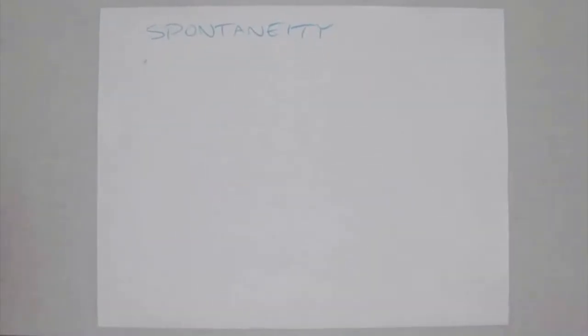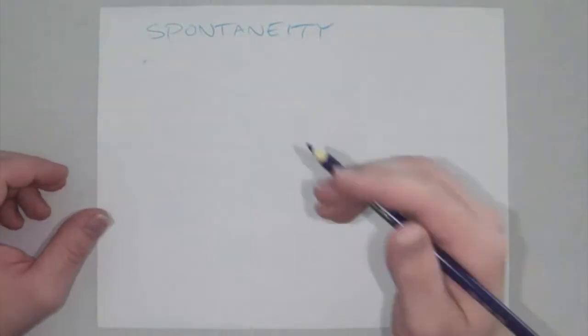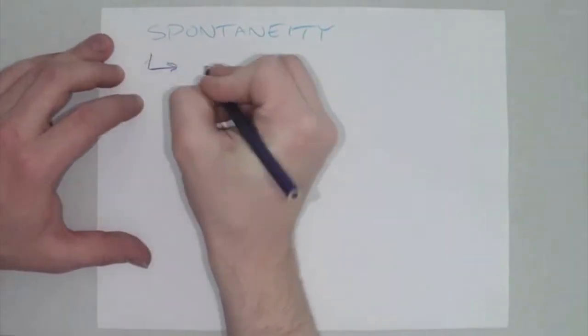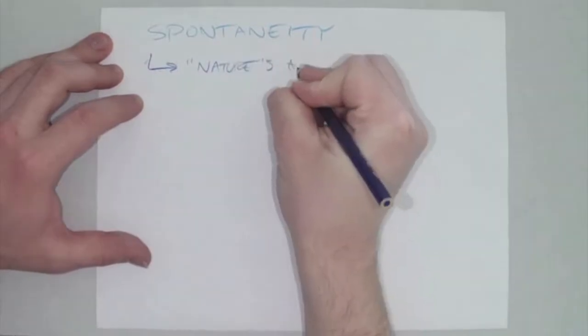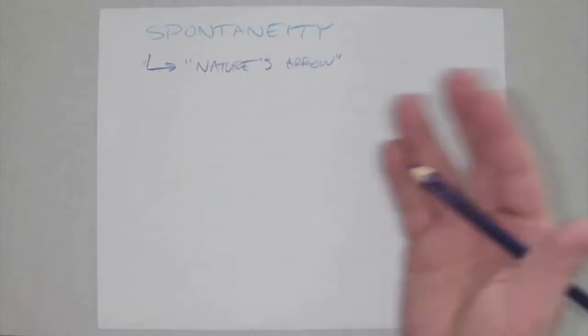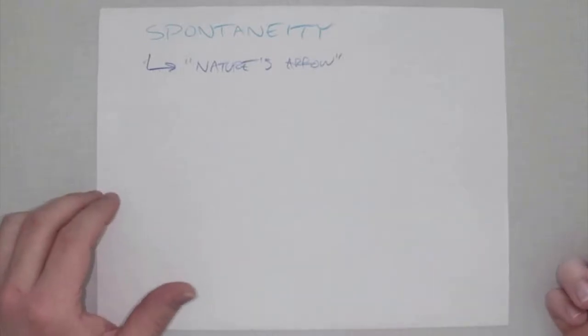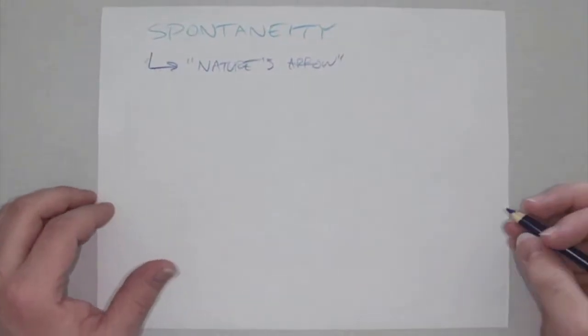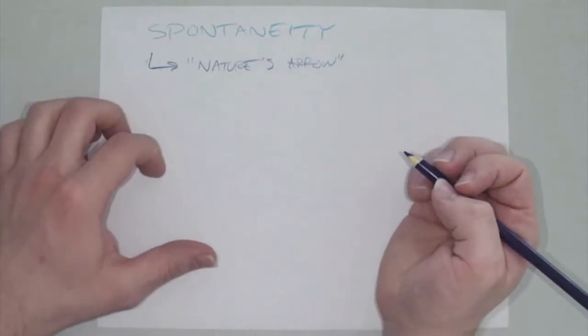If you think of the common definition, spontaneity is something that just happens, like someone can spontaneously decide to go buy some expensive thing. It's just a spontaneous thing. But in thermodynamics, spontaneity has a specific definition that can be thought of as nature's arrow. So instead of thinking of spontaneity as something that randomly happens, think of it more as something that is going to happen eventually. So why do I say eventually?